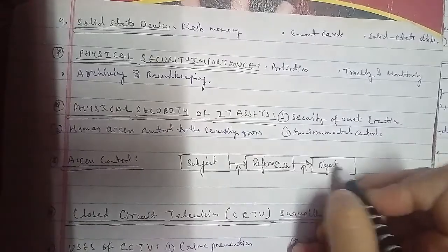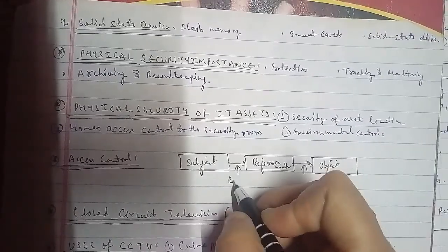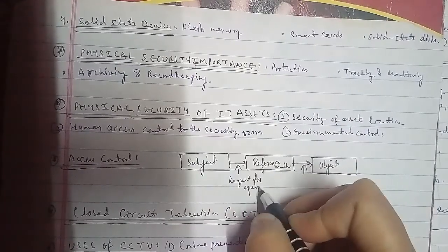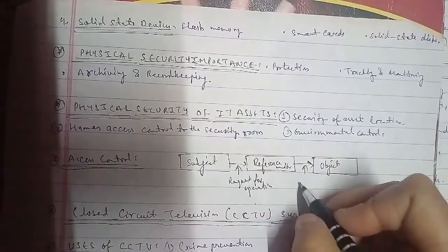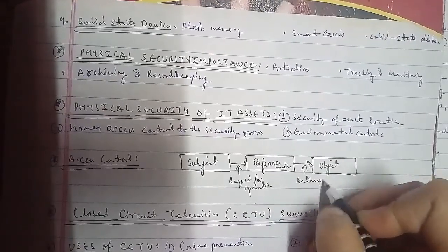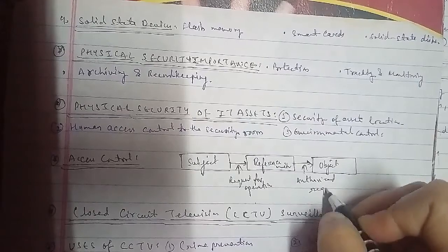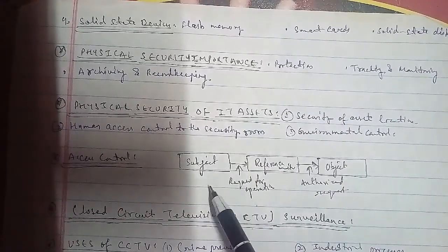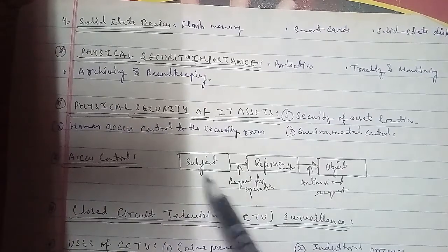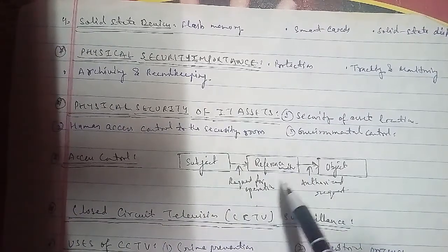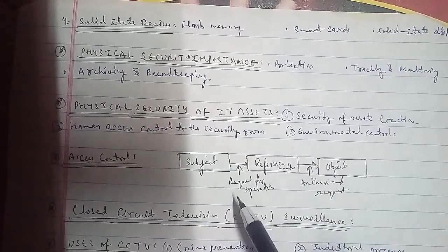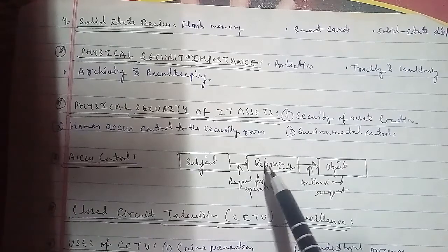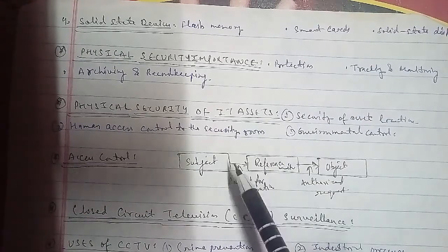Access control consists of elements as well, and that is the subject, object and operations, and a reference monitor as well. The subjects are system users and groups of users, while the objects are files and resources such as memory, printer, scanner, including the computers in the network as well. And an access operation comes in many forms, including web access, server access, memory access, and method calls as well.